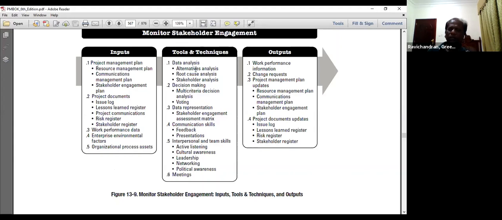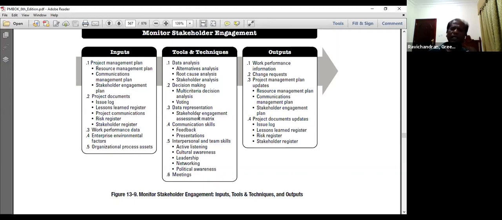Look at the techniques: alternative analysis, root cause analysis, stakeholder analysis. Again, same techniques being used. Decision-making techniques like multi-criteria decision analysis, voting process, data representation technique, which is stakeholder engagement assessment matrix.